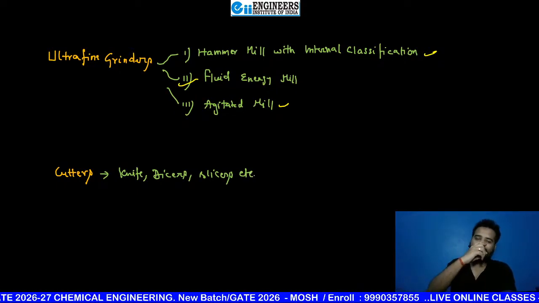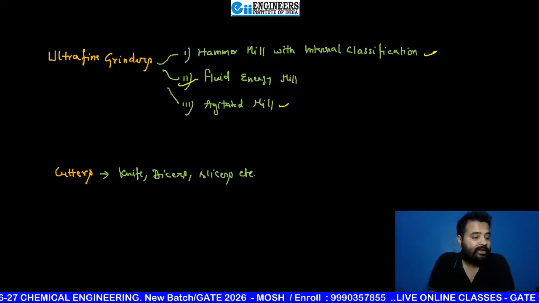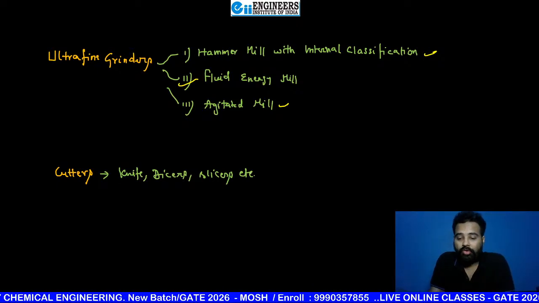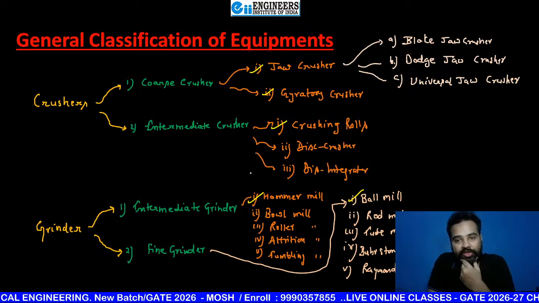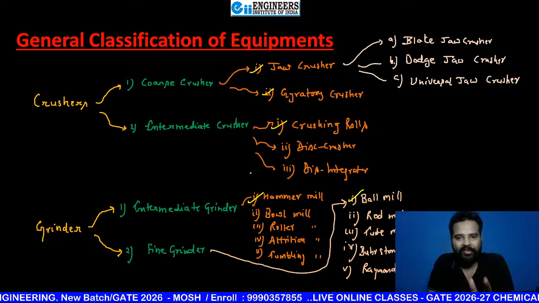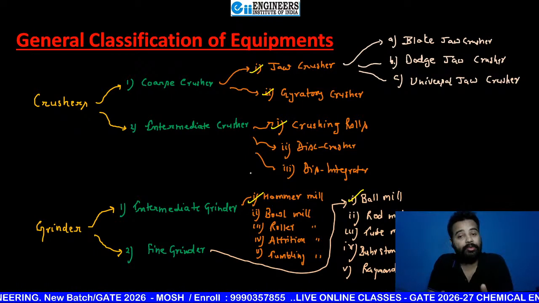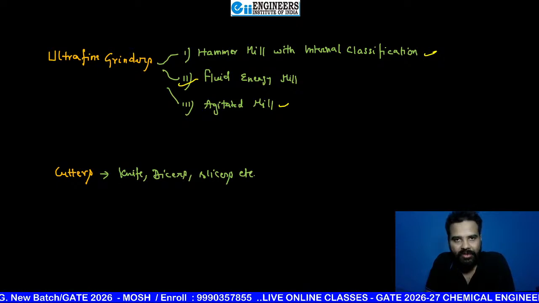In cutters, knife, dicers, slicers, etc. Okay, done sir. Very good. So this is your syllabus. That means especially you have to see what is jaw crusher, what is Blake jaw crusher, Dodge jaw crusher, universal jaw crusher, what is gyratory crusher, what is crushing rolls, how many types of crushing rolls, then hammer mill, ball mill, and then fluid energy mill.